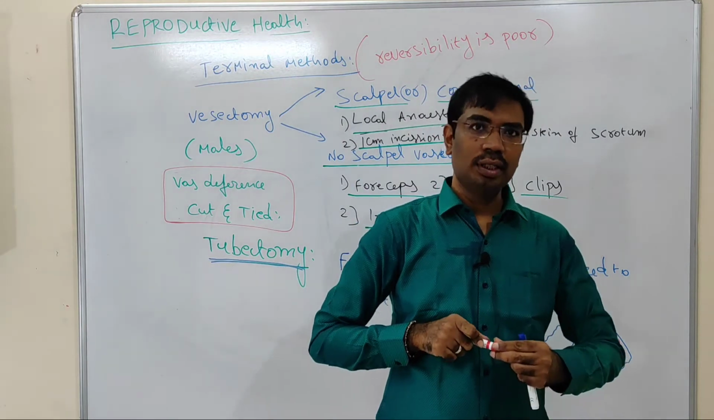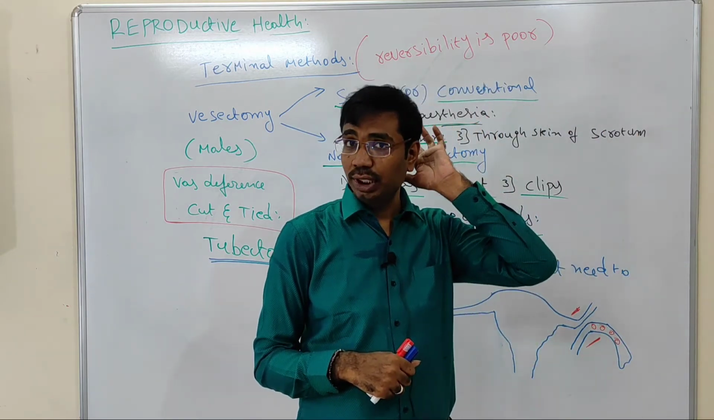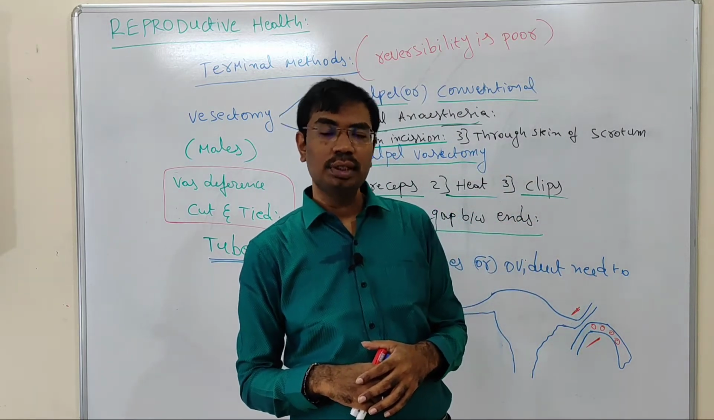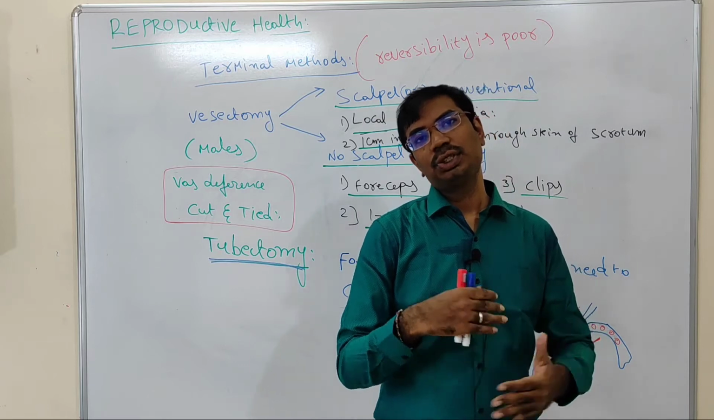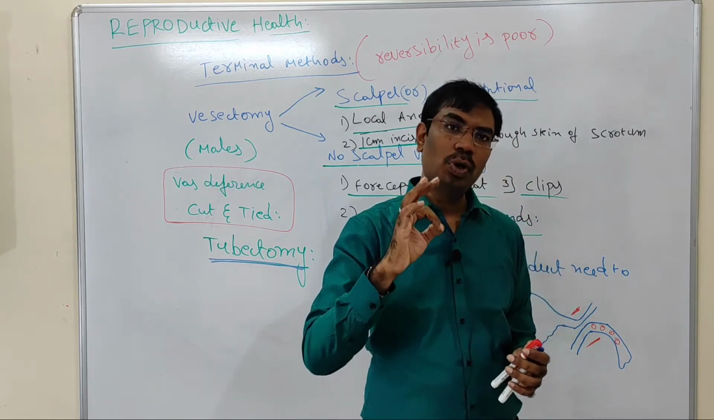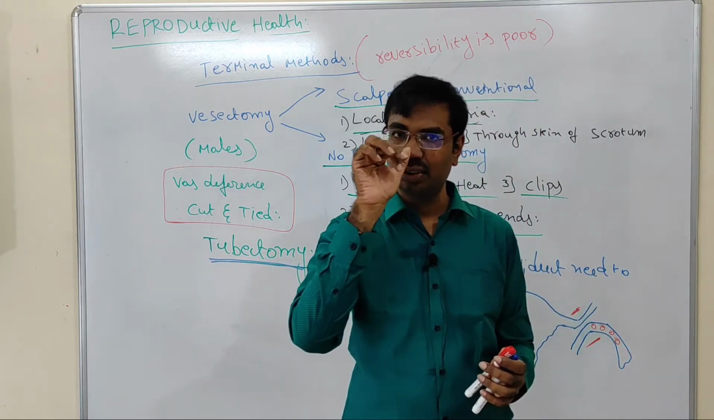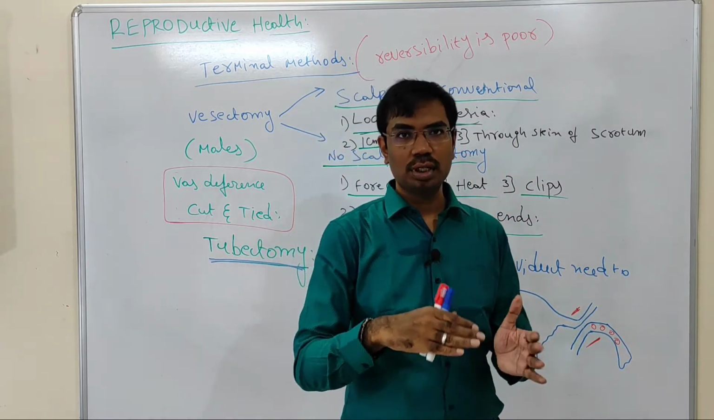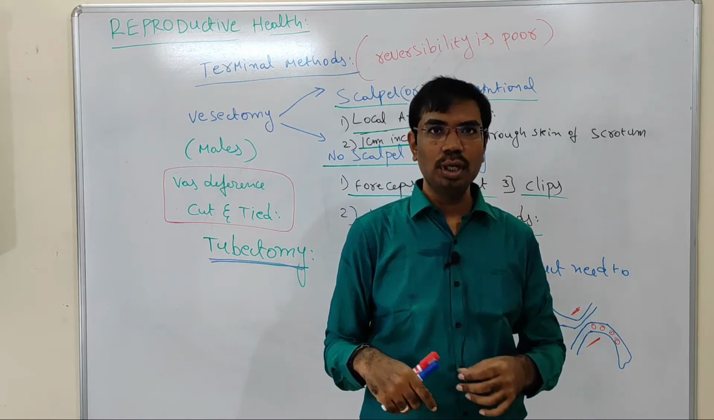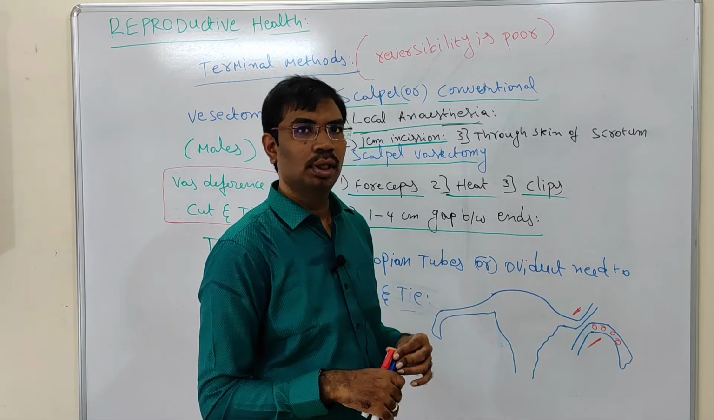Sperms are produced in the testis and transported from the testis to the vasa efferentia, then from the vasa efferentia to the epididymis, and again from the epididymis to the vas deferens. If you cut the vas deferens, the sperms are blocked in the vas deferens only. They cannot be transported from the vas deferens to the ejaculatory duct, so sperms are not passed outside during sexual intercourse. Because of that, it does not lead to pregnancy in females.